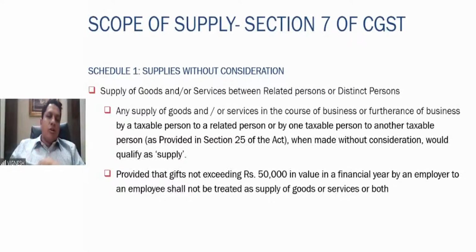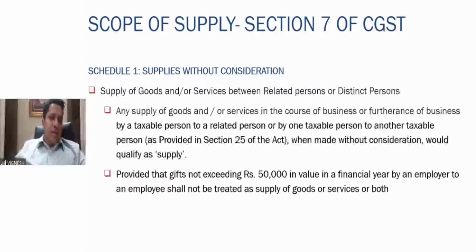So as I told you, any supply of goods or services in the course or furtherance of business by a taxable person to a related person, or by a taxable person to another taxable person, when made without consideration, as provided in section 25 of the Act, is nothing but distinct person. When made without consideration, it would qualify as a supply, right? There is also a provision which says that gifts not exceeding rupees 50,000 in value in a financial year by an employer to an employee shall not be treated as supply of goods or services or both.